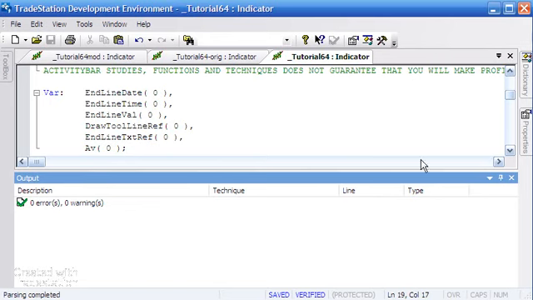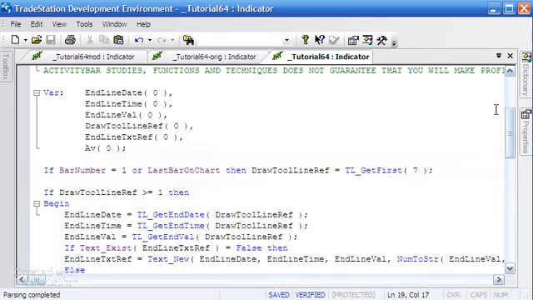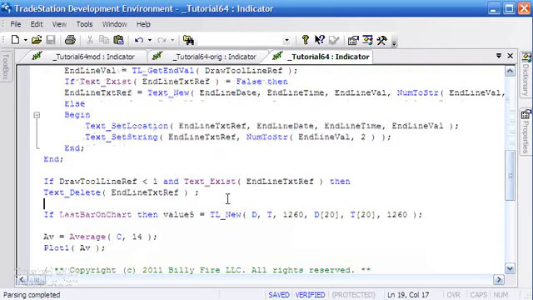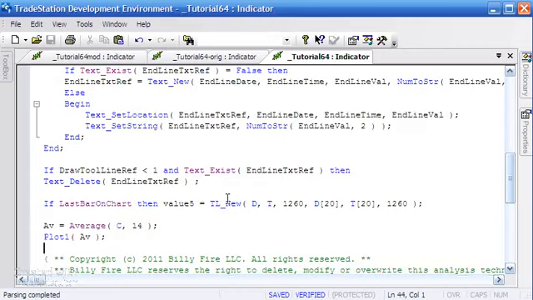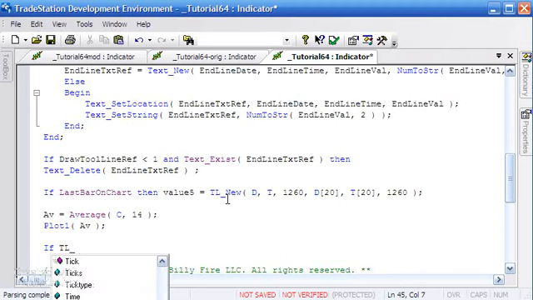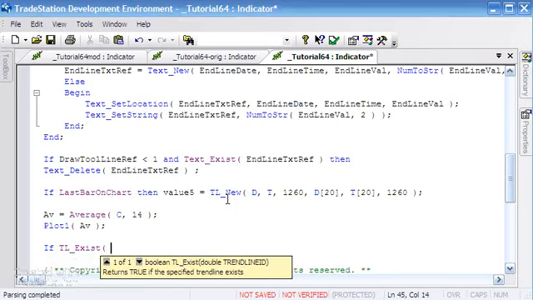Well, first of all, we need to check that we do have a line. And remember with drawing tools that one of the things that can be a little difficult is if you get any errors. In other words, you try and do anything to a drawing object that doesn't exist, TradeStation will just silently remove all the drawing objects from the chart, or in some cases it will, and you'll wonder where everything has gone.